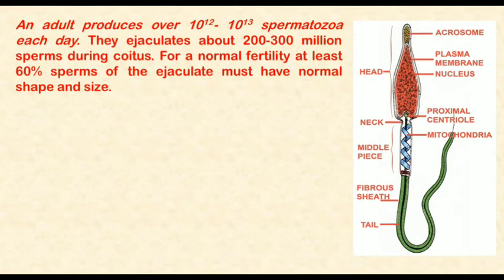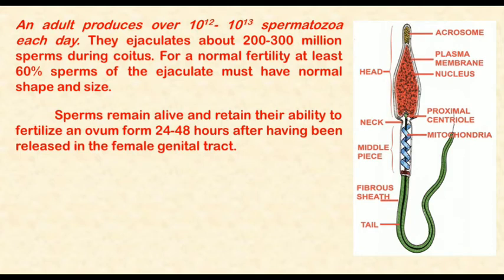There is some important information about spermatozoa. An adult produces about 10 raised to power 12 to 13 spermatozoa each day. They ejaculate about 200 to 300 million sperms during coitus. For normal fertility, at least 60% of the ejaculate must have normal shape and size. Sperms remain alive and retain their ability to fertilize an ovum from 24 to 48 hours after having been released in the female genital tract.